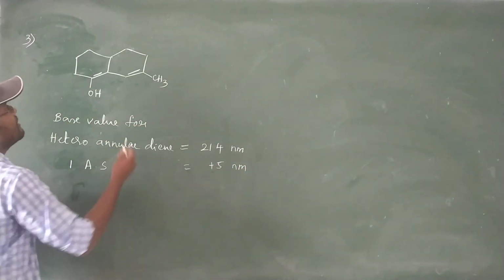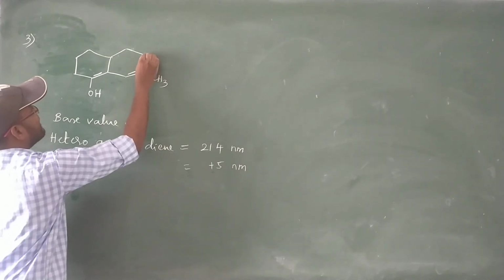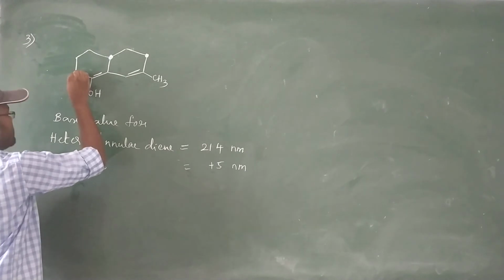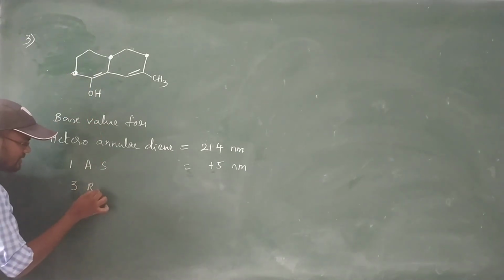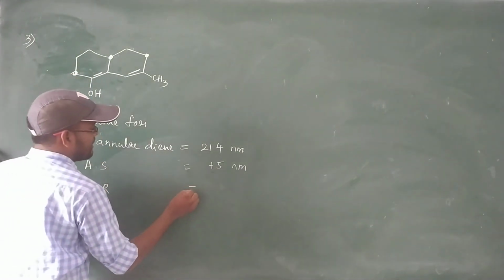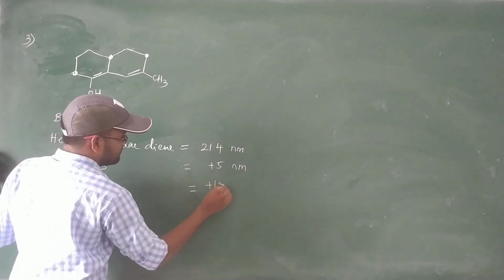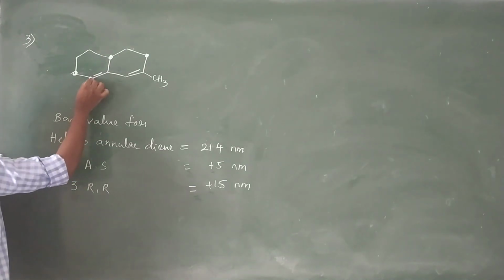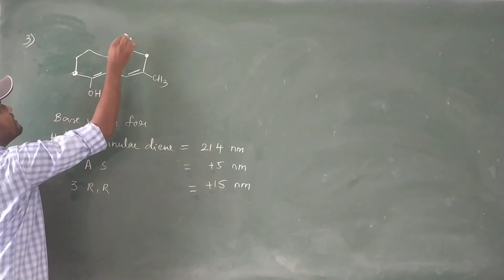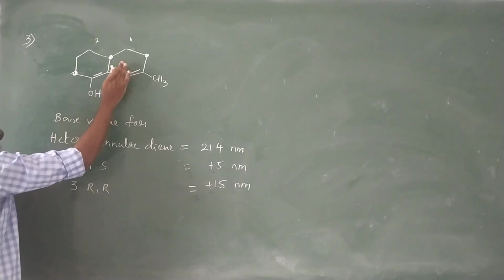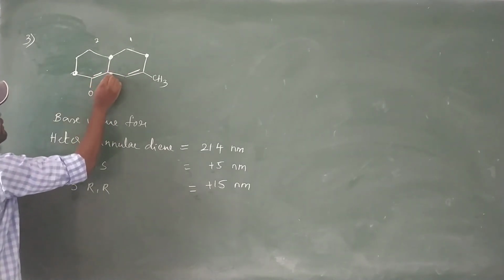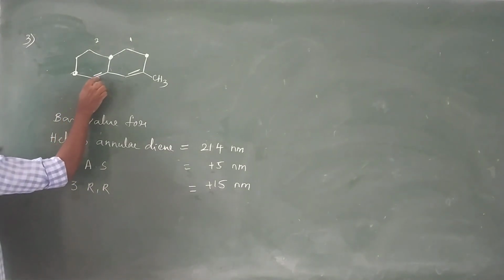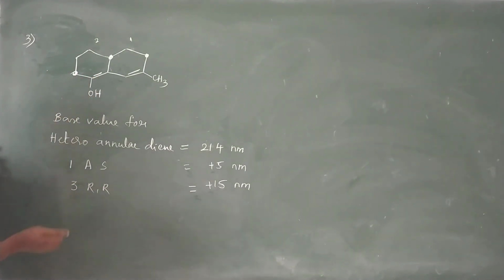And next, ring residues: one ring residue, second ring residue, and third ring residue. Three ring residues, let's take a plus 15 nanometers. And the next one, exocyclic double bond. In the view of the first ring, there is a double bond outside of it that is in conjugation with the first ring double bond. So the second ring bond is considered an exocyclic double bond.